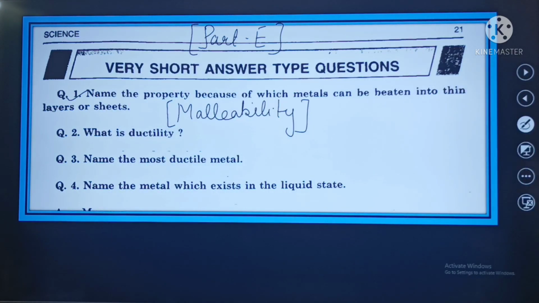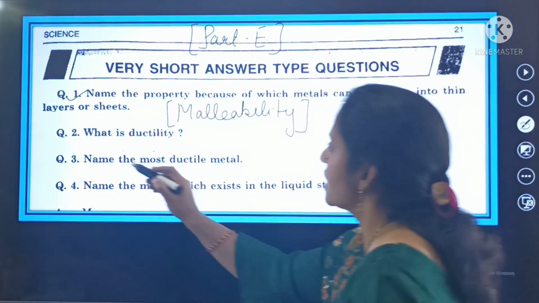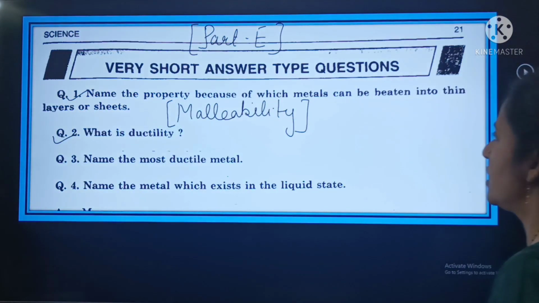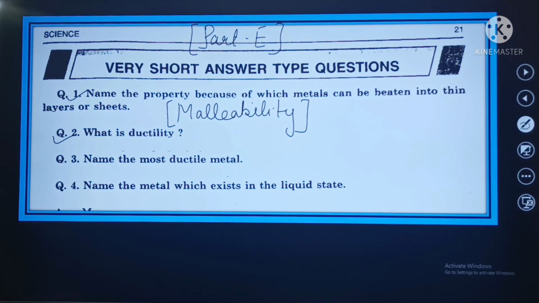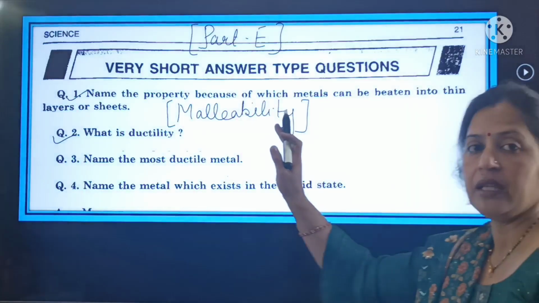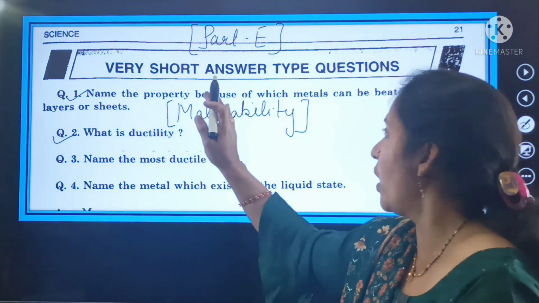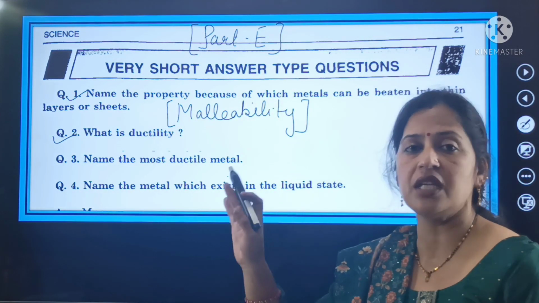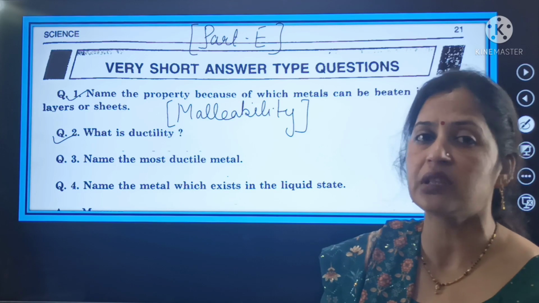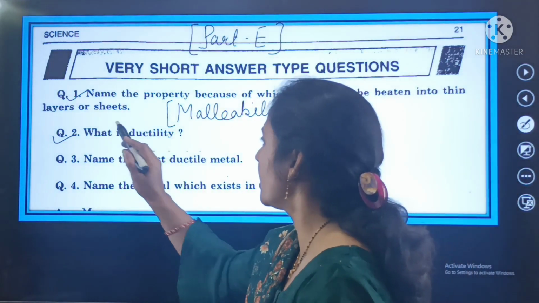Malleability, it is the property, malleability. Second is what is ductility. आप नोट कर सकते हैं बेटे. The malleability is the property by which metals can be bitten into thin sheets or into thin layers. So this is the right answer.